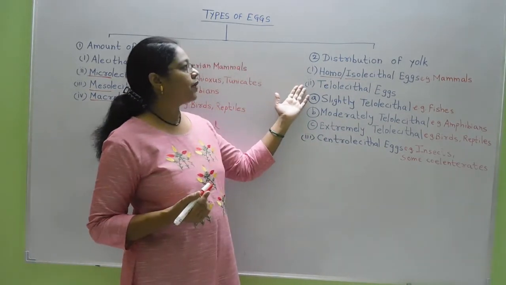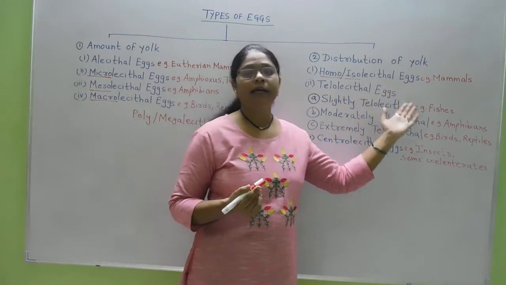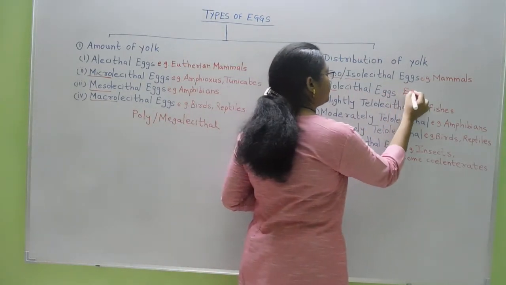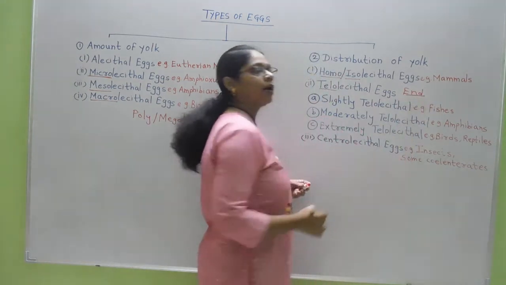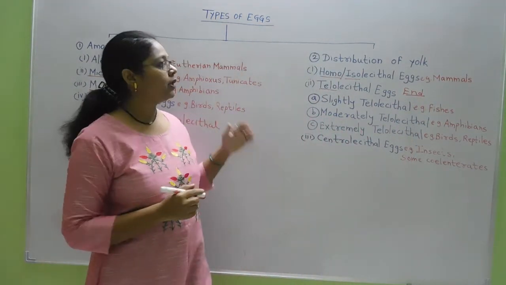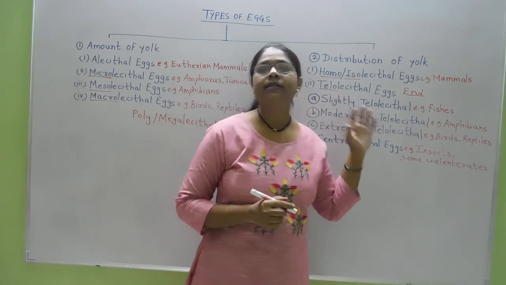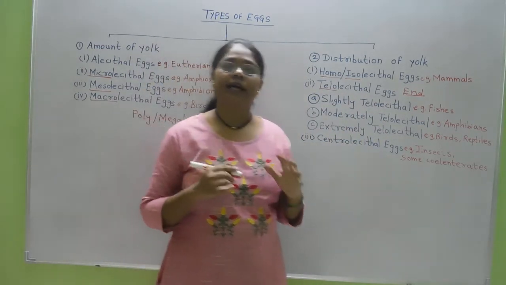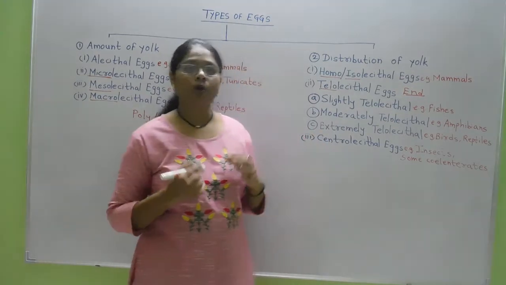The next kinds of eggs are Telolecithal eggs. Here telo means end. So according to the name, at one end of the egg the yolk is concentrated.